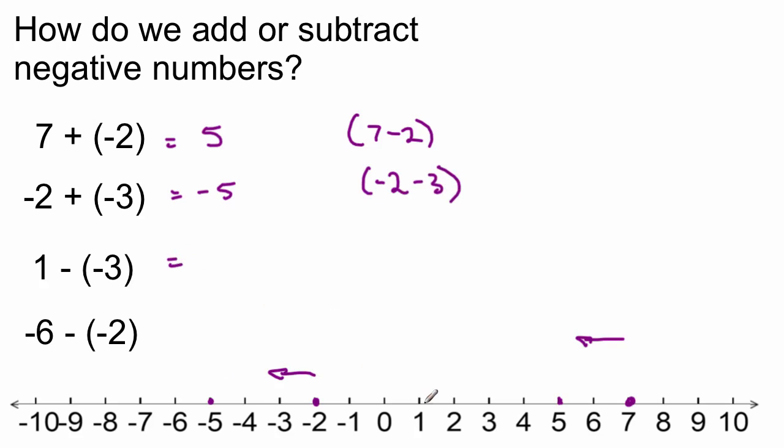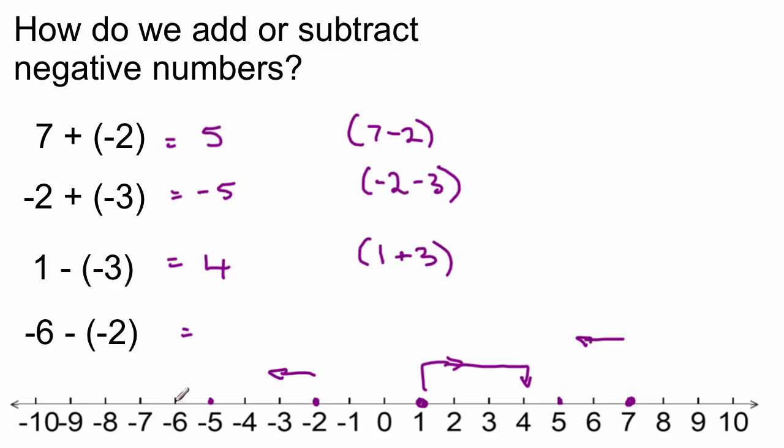If I go to 1, so I'm starting at 1, I've got a fortune, but this time it says I'm taking away a debt. Now if you take away a debt from somebody, they actually become richer in a sense. So in other words, we're going to move in this direction. So if I take away a debt of 3, I'm going to move 1, 2, 3 up to here, which is 4. So in fact, it's going to be the same as 1 plus 3. So taking away a negative number or taking away a debt is the same as adding that number.